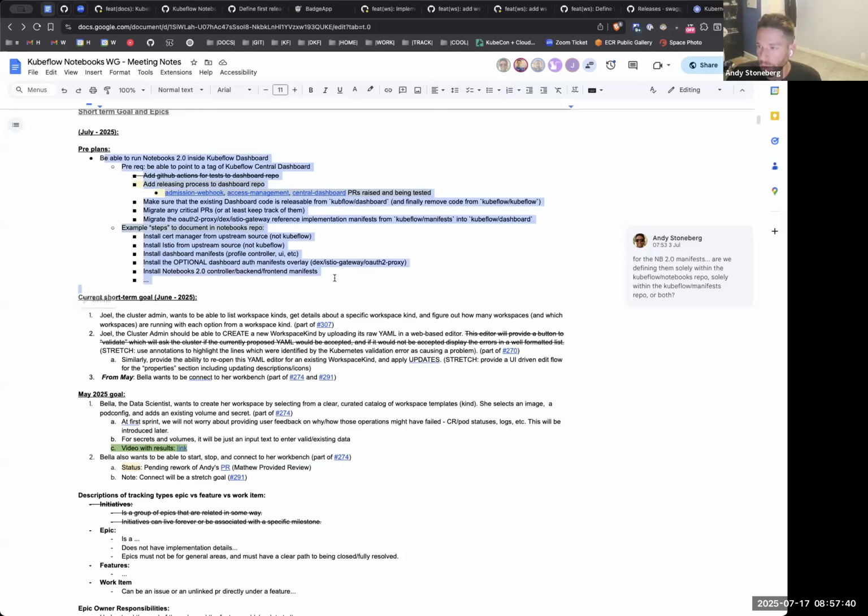Guillermo is the one working on that, and I know he has some minor changes. One of the things I'll probably be doing today or tomorrow, depending on when we meet, Matthew, is adding the operation ID annotation to all of our methods. This controls the name of the function that is named by the generator. With the way we have workspace get with the list namespaces versus get workspace in namespace, the generator was calling it get workspace details 1, get workspace details 2. So that operation ID gives it an explicit value, where you could name the thing get workspace, get namespaces, and it controls the generated function name.